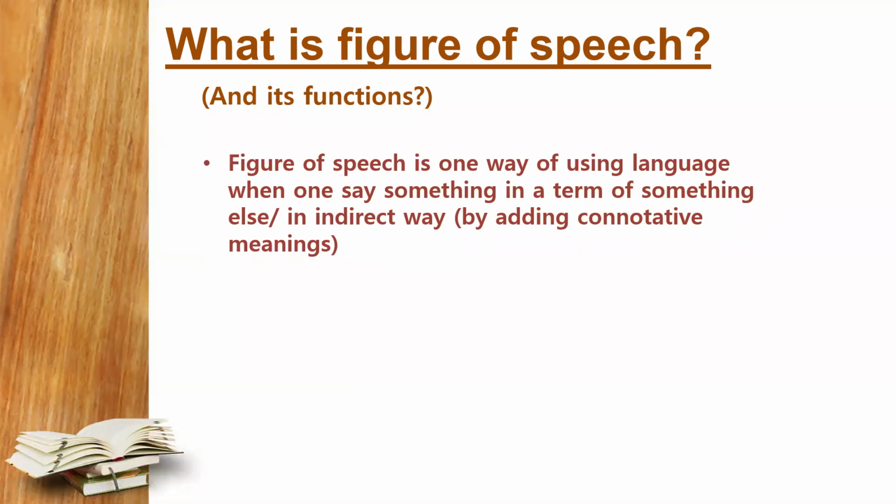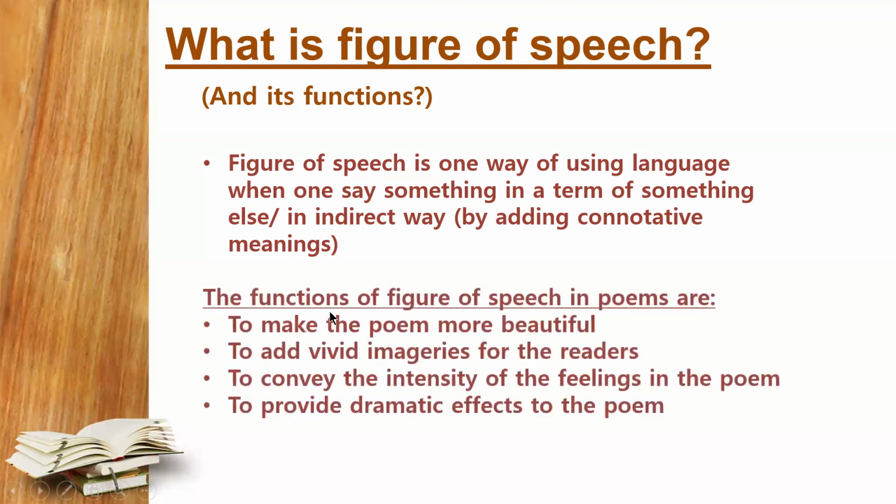First thing first, I would like to remind you about what figure of speech is and what its functions are. So you can see on the screen, figure of speech is one way of using language when one says something in terms of something else, in an indirect way by adding connotative meanings. In other words, in simple terms, figure of speech is a literary device that is used to provide figurative meanings in literary works. So what are its functions? Some of the functions are to make the poems more beautiful, to add vivid imageries for the readers, to convey the intensity of the feelings in the poem, and to provide dramatic effects to the poem.